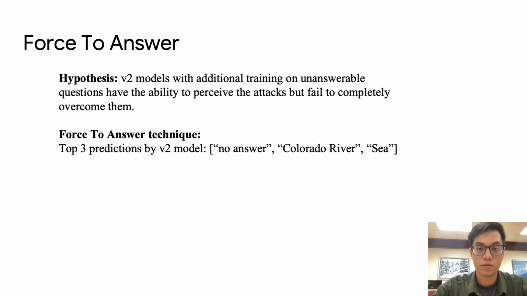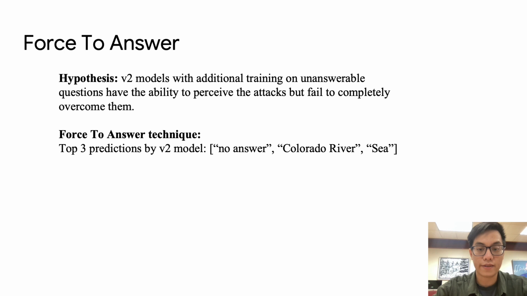And as V2 models can identify the incorrectness of fake answers, we hypothesize that V2 models with additional training on unanswerable questions have the ability to perceive the attacks, but fail to completely overcome them.